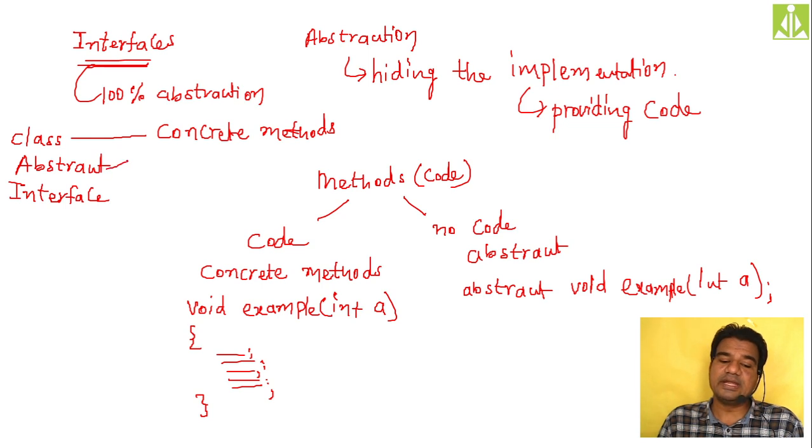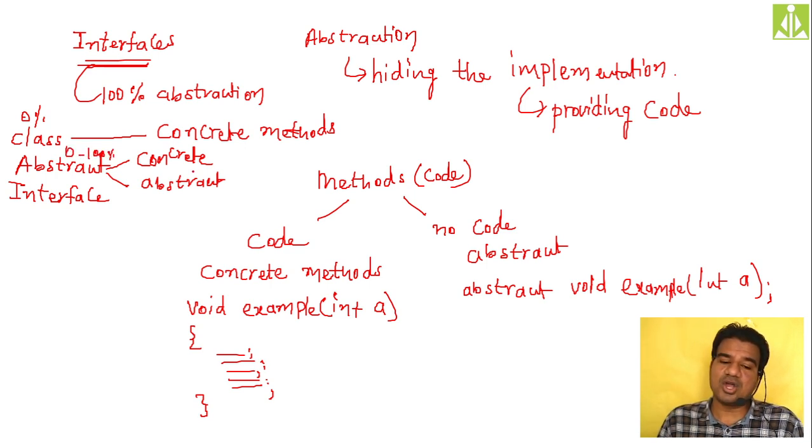Your abstract class can have both. For the normal class, the abstraction level is 0% because it has full implementations. It is not having any abstract methods. Your abstract class can have both concrete as well as abstract methods, so the abstraction level is somewhere between 0 and 100%.